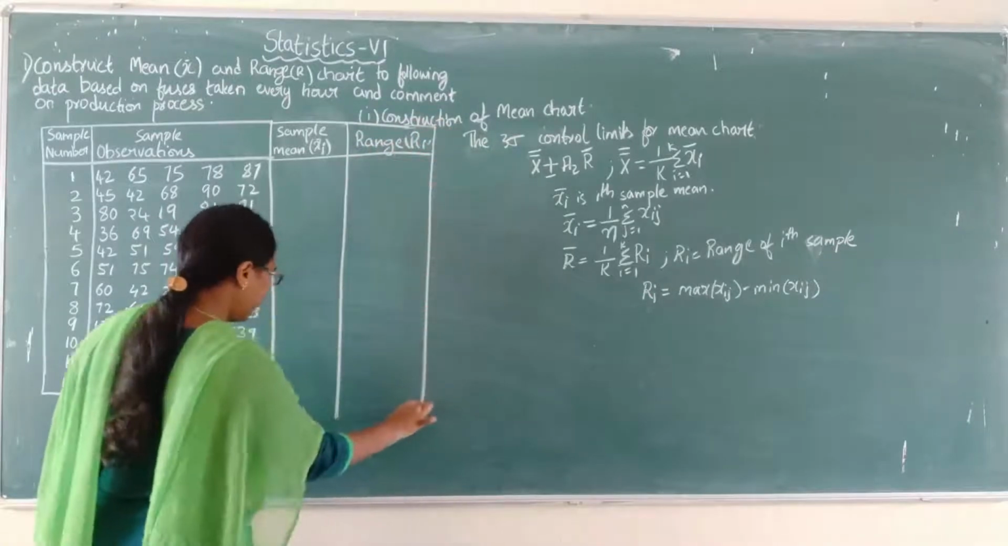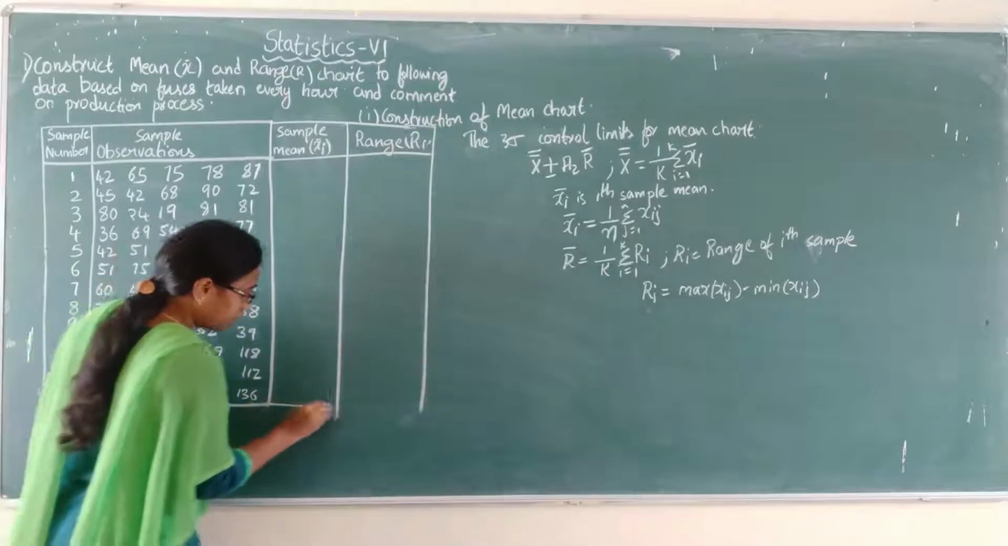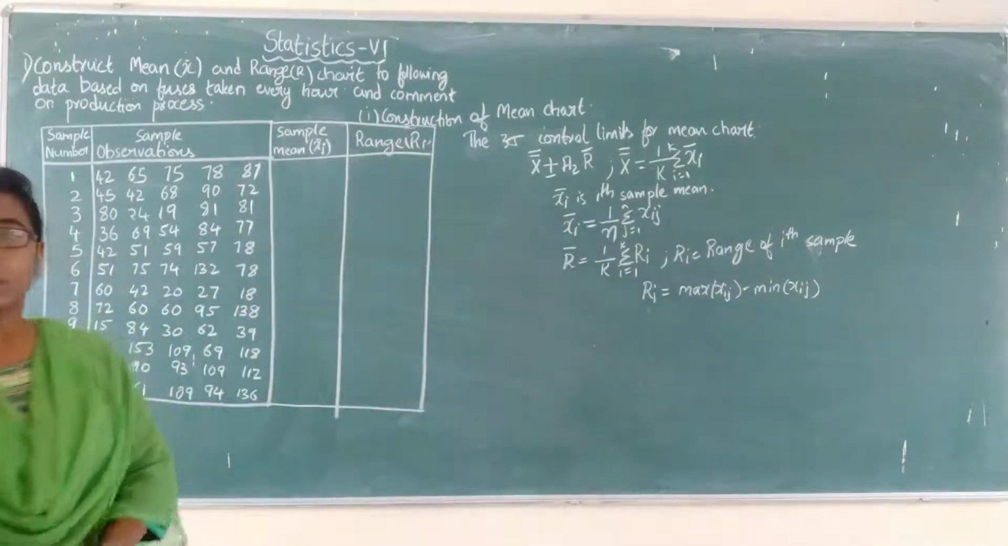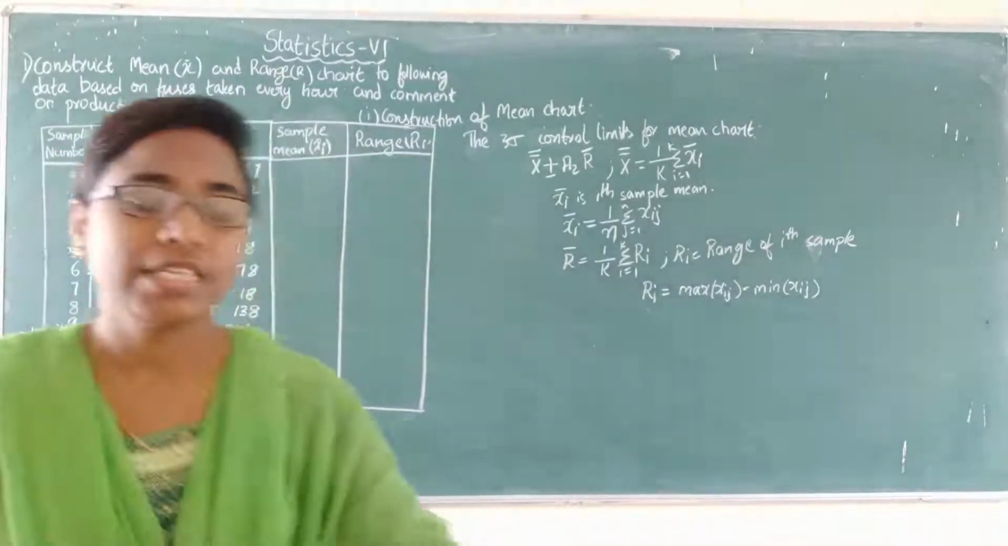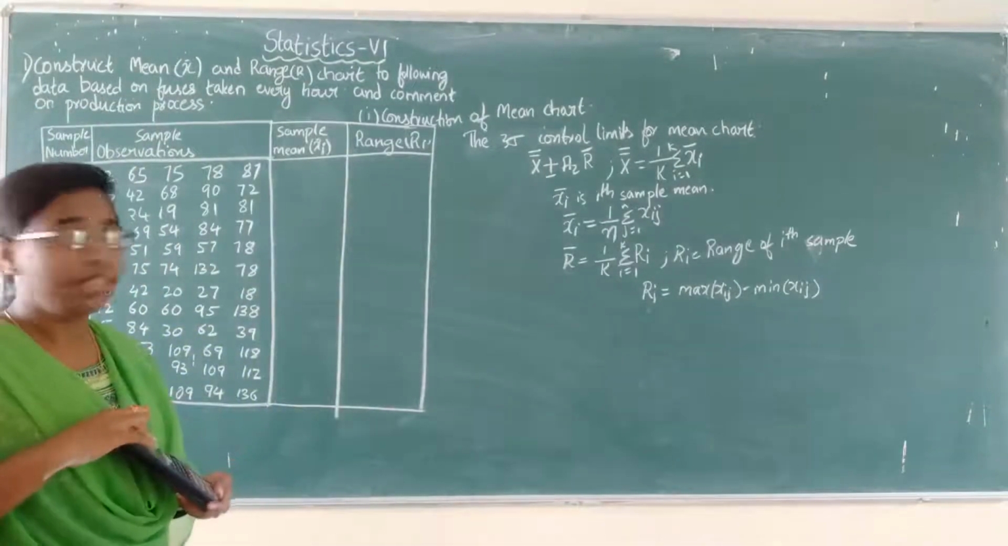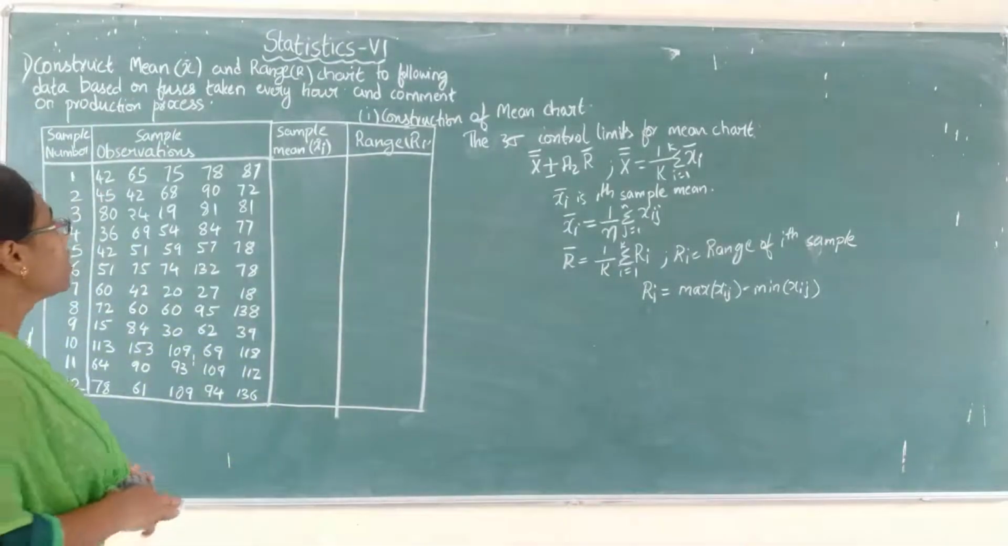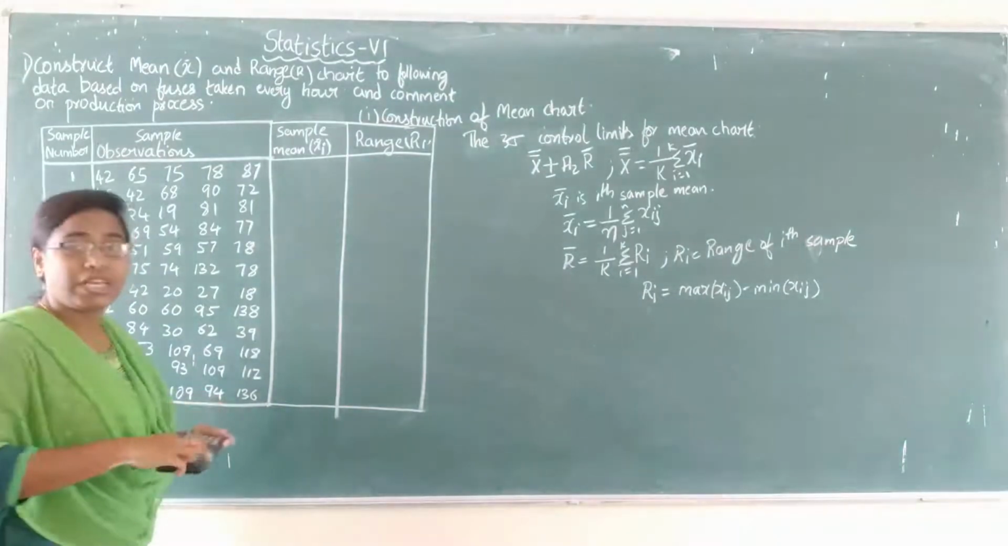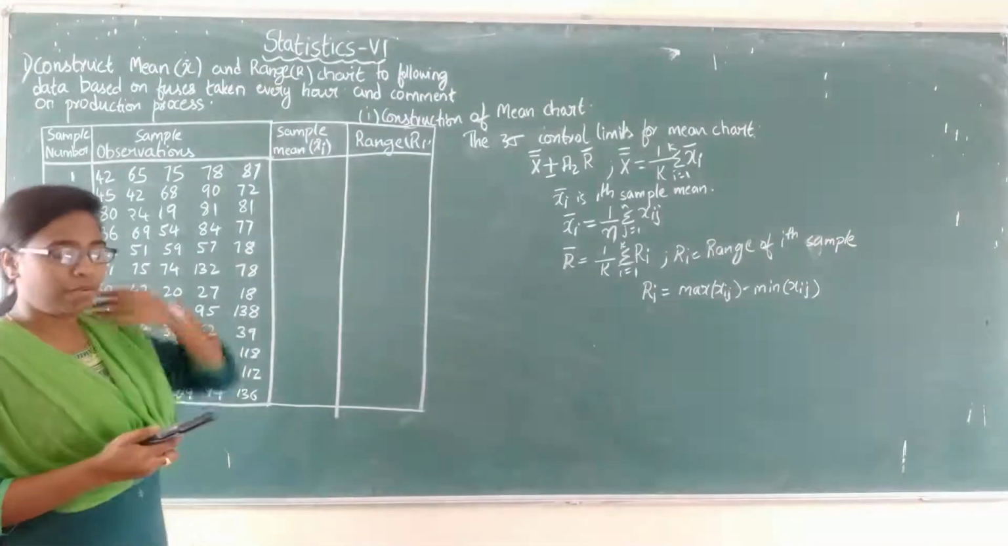So these are the required columns we need for the calculations. First construct the required columns and find the sample mean and sample range. So sample mean. So what is mean? Sum of observations by number of observations.